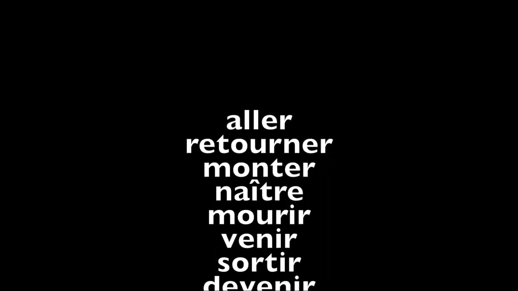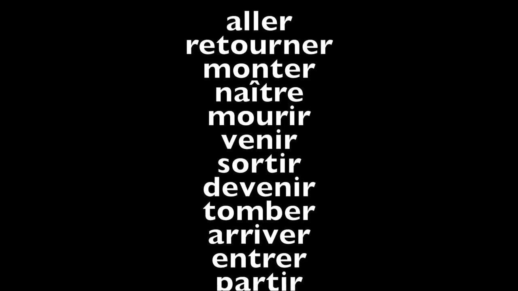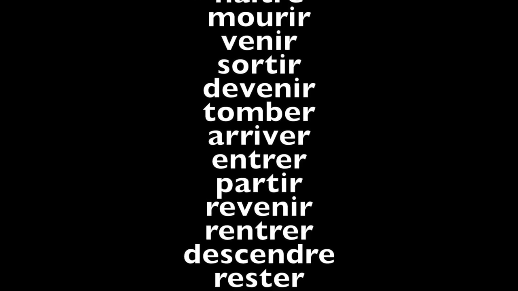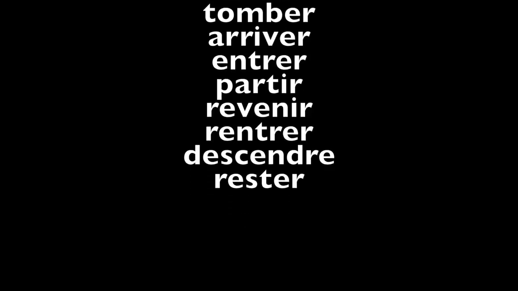The verbs that take être, and we will just come up soon scrolling through, include things like arriver, retourner, and aller, which is a very big one. And they're normally things to do with movement or going somewhere. So you wouldn't say j'ai allé, instead you would say je suis allé. Now je suis literally means I am, but this is the form that you would use. It doesn't make a literal translation.